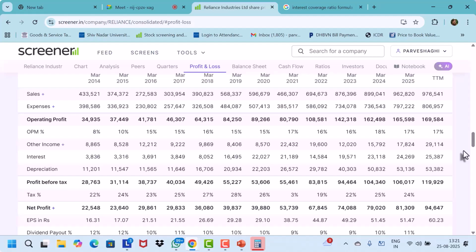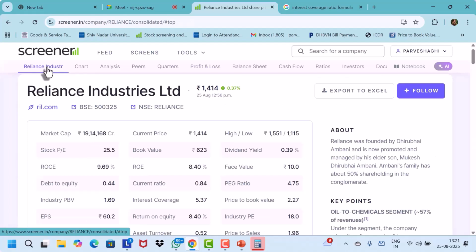Now this number should have been, I will check that later on. I'll come back to that, why there was a difference. But the figure we are getting is nothing but EBIT divided by interest. We should have got exactly this number, 5. Either this number is wrong here or whatever number we have calculated is right. Okay, fine.